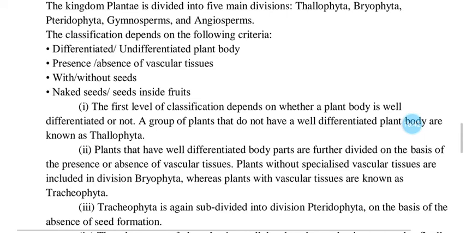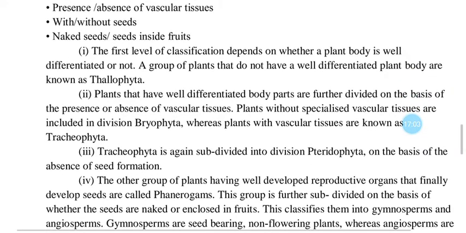Then plants that have well differentiated body parts are further divided on the basis of presence or absence of vascular tissues. Plants without specialized vascular tissues are included in division Bryophyta, whereas plants with vascular tissues are known as Tracheophyta. Tracheophyta is again subdivided, with Pteridophyta on the basis of the absence of seed formation.